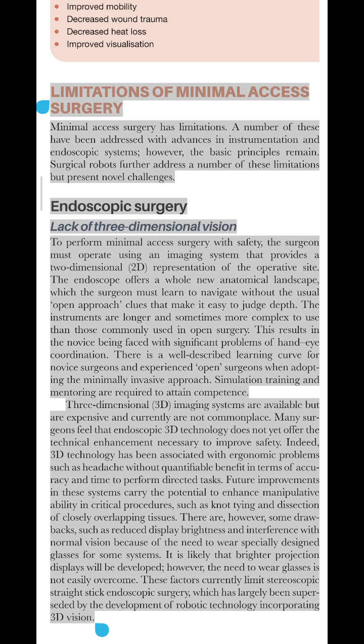There are, however, some drawbacks, such as reduced display brightness and interference with normal vision because of the need to wear specially designed glasses for some systems. It is likely that brighter projection displays will be developed. However, the need to wear glasses is not easily overcome. These factors currently limit stereoscopic straight-stick endoscopic surgery, which has largely been superseded by the development of robotic technology incorporating 3D vision.